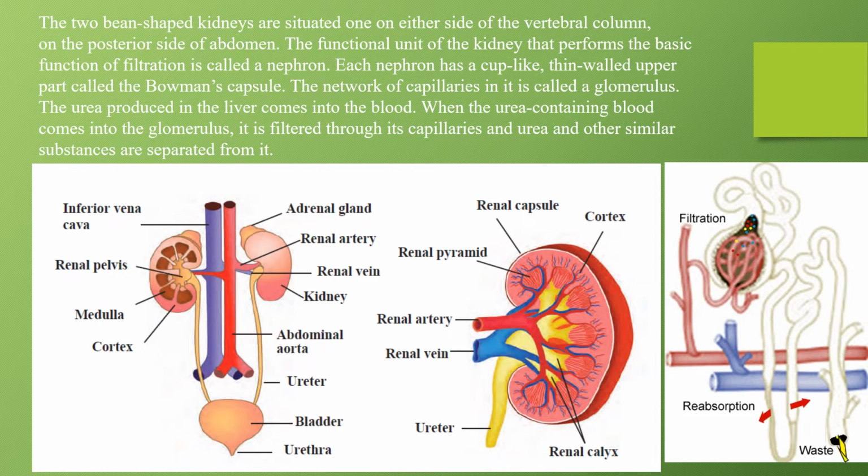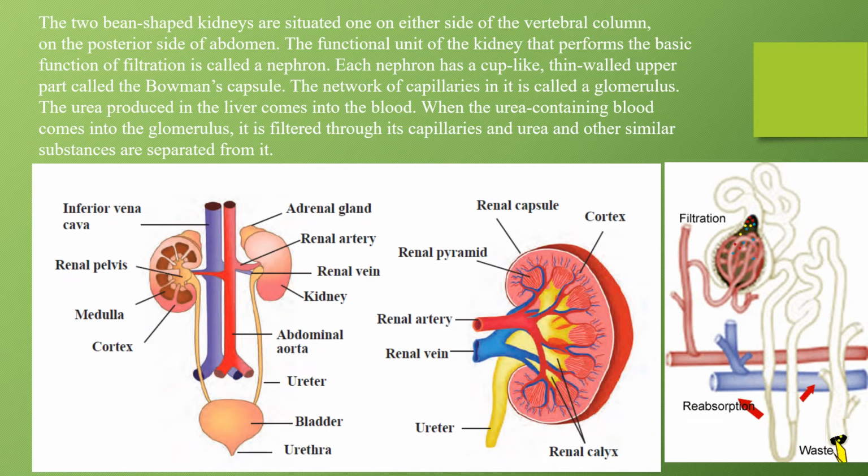Each nephron has a cup-like. Everybody can see in this picture. It has a cup-like thin wall upper part called the Bowman's capsule. ठीक है, तो ये जो गोल दिख रहा है inverted part, this is called as the Bowman's capsule. The network of capillaries in it is called as the glomerulus. इसके अंदर बहुत सारे आप लोगों को capillaries दिखाई दे रही है रेड कलर की, ये glomerulus है.